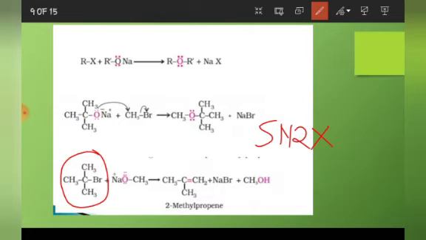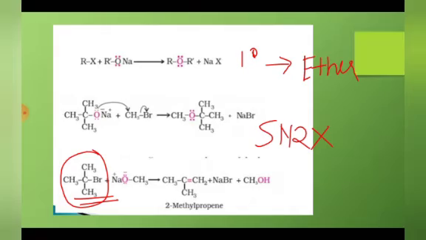You need to remember, 3 degree alkyl halide, what will be formed? Alkene will be formed. But if we take 1 degree or primary alkyl halide, what will be formed? Ether will be formed. Right, children? Now let us move on further.